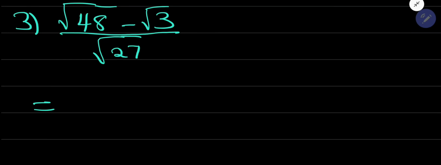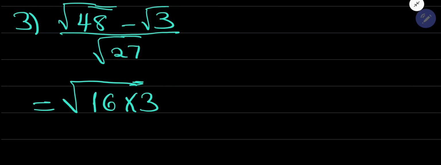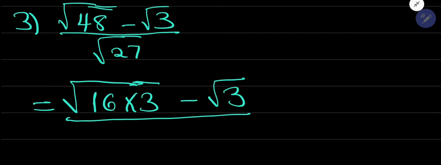So the first thing, 48, guys, we must change it to become a number that is made of a perfect square number. Why? Because we have a square root, right? So we are going to use 16 times 3 like that for that one, minus root 3. This one is a set. Let's just leave it the way it is.